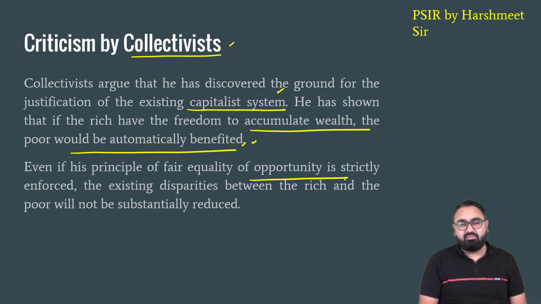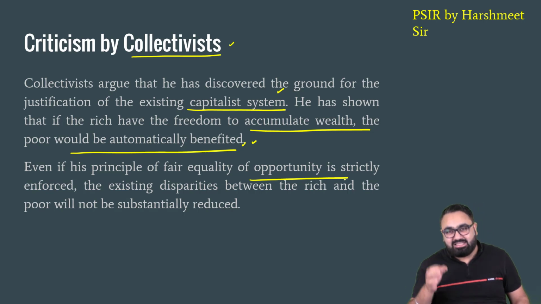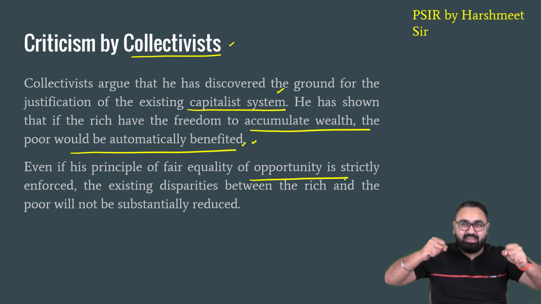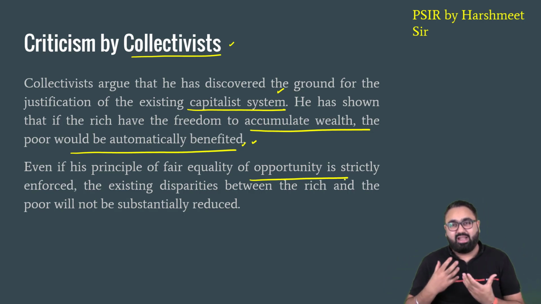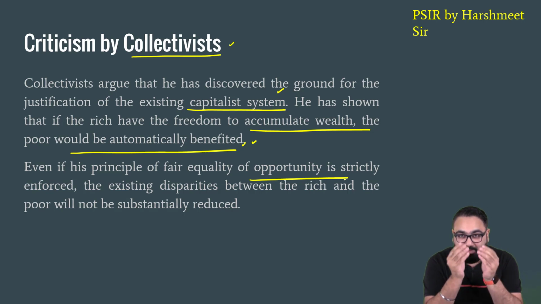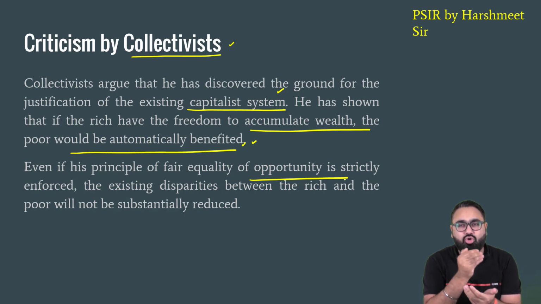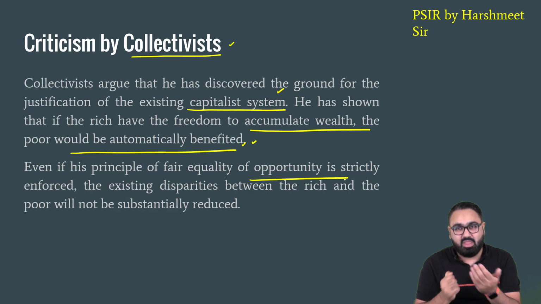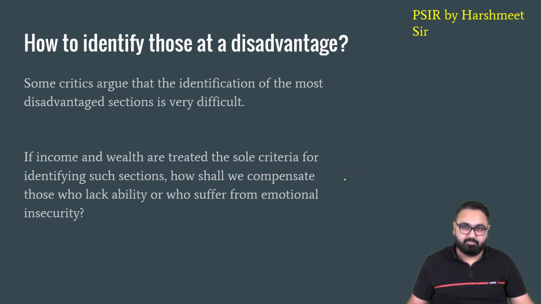Meaning that the collectivists were unhappy with John Rawls because he did not say what his plan is to eradicate the existing inequality in the society. If the society already has a wide gap between the rich and the poor, if the society already has two different sections, if the society already has a few people who have accumulated all the wealth, how do you plan to take away that wealth and redistribute it to others? There is no clarity given on that by John Rawls. That is why the collectivists were not happy with him.